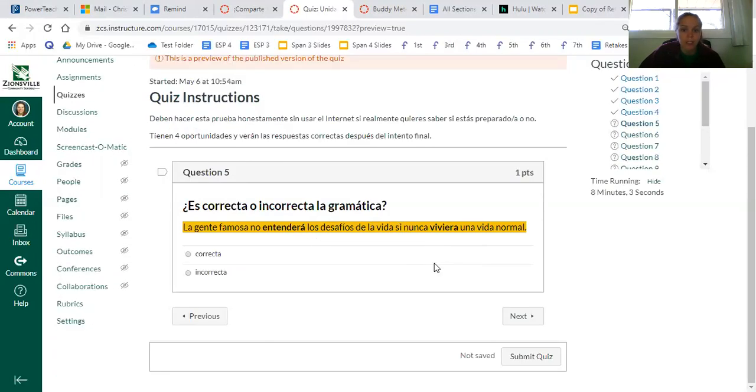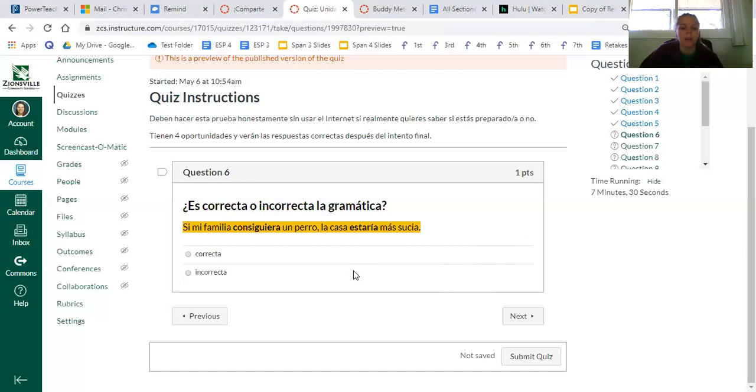So let's look for our "si." Here's our "si," and the verb closest to it is conjugated in that new way, so this is correct here. Then we just check our other verb. Our other verb should be conjugated as the whole verb plus -ía, and it is not. So this says, famous people will not understand the challenges of life if they never lived a normal life. We want to say famous people would not understand. So this verb is conjugated incorrectly, and the sentence is wrong. Okay, just kidding. Here's another one.